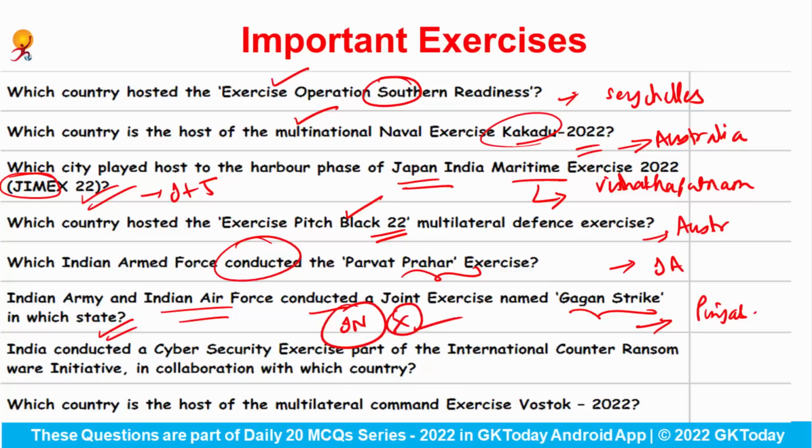India conducted a cyber security exercise which is the part of the International Counter Ransomware Initiative in collaboration with which country? Answer would be UK. Which country is the host of the Multilateral Command Exercise Vostok 2022? This is the country Russia.